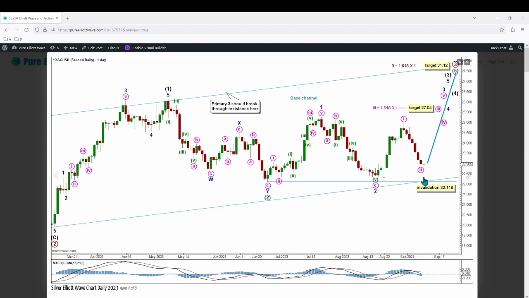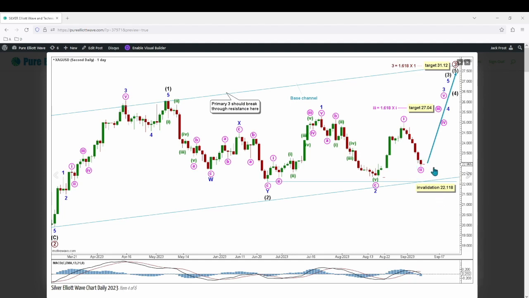Minute wave 2 may continue somewhat lower, though it cannot move below the start of minute wave 1. Minute wave 3 has a target calculated at 27.04, the 1.618 Fibonacci ratio of minute wave 1. For intermediate wave 3, no second wave corrective movement can move below its start at 22.118.